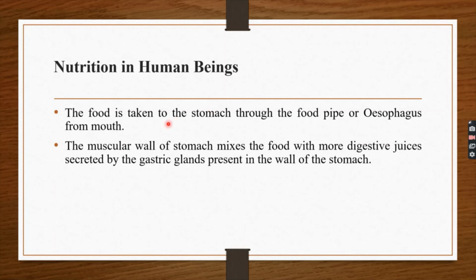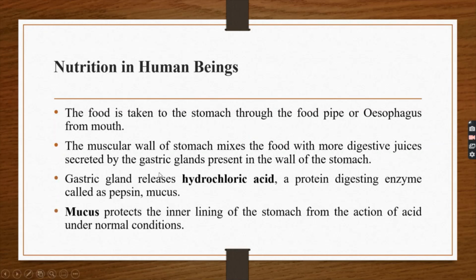The food is taken to the stomach through the food pipe or esophagus from the mouth. The muscular wall of the stomach mixes the food with more digestive juices secreted by the gastric glands present in the wall of the stomach. Gastric glands release hydrochloric acid and a protein digesting enzyme called pepsin. Mucus protects the inner lining of the stomach from the action of acid under normal conditions.